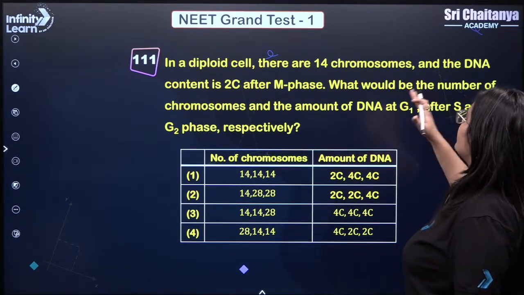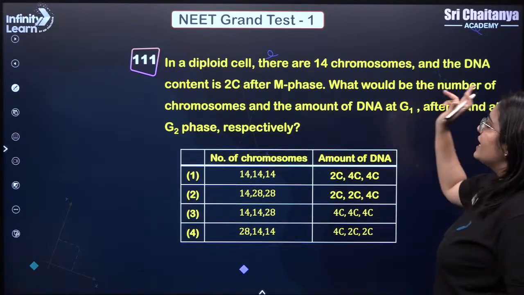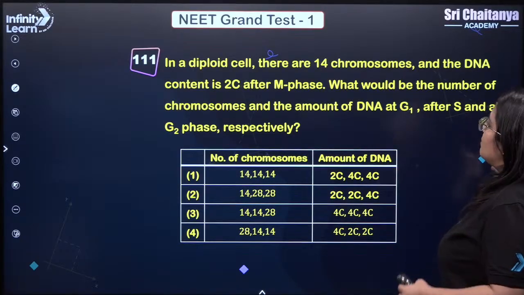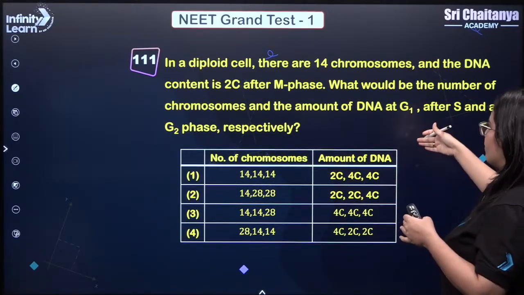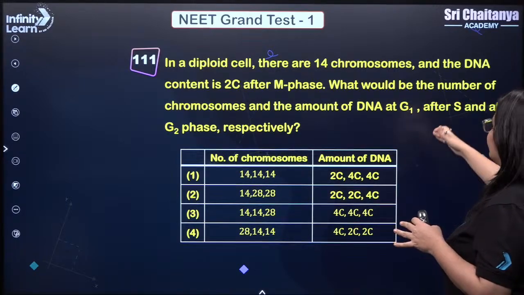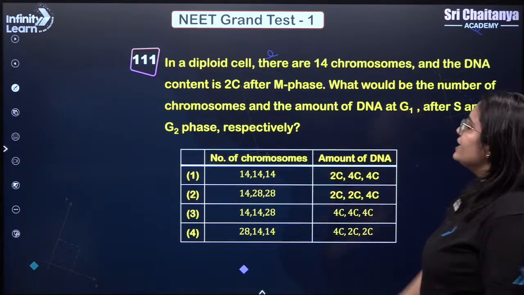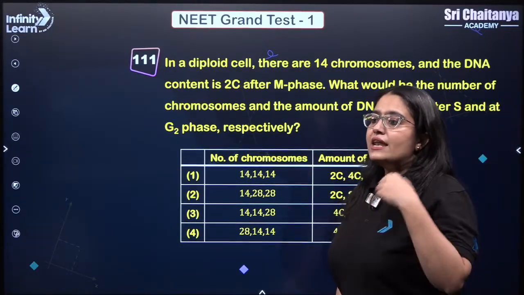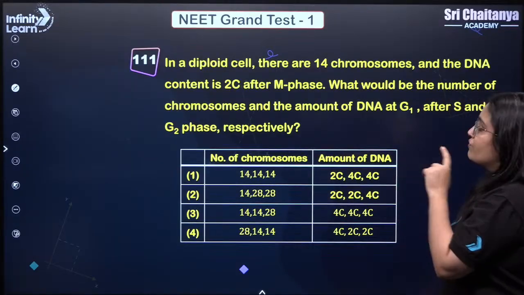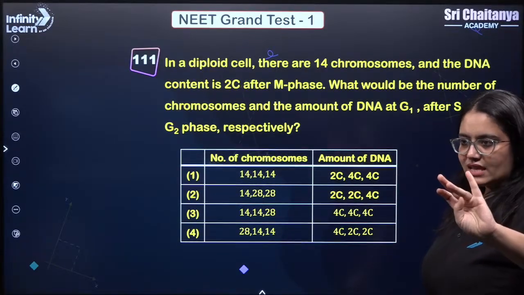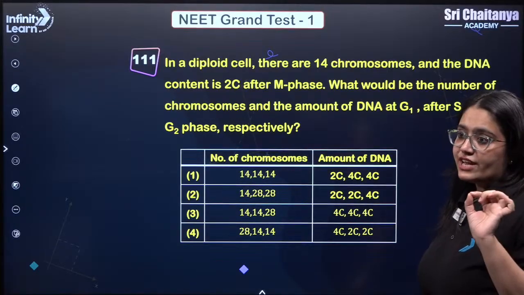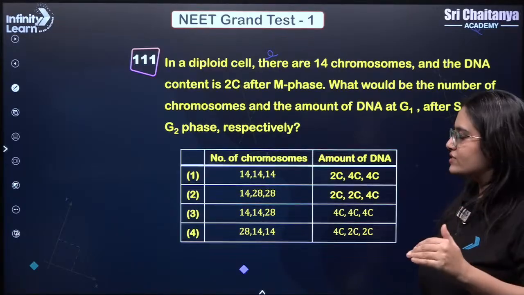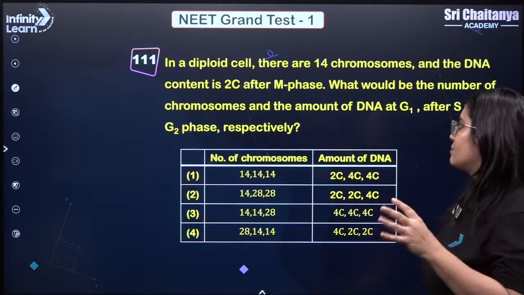Okay, this was an interesting question. In a diploid cell, there are 14 chromosomes and the DNA content is 2C after M phase. What would be the number of chromosomes and the amount of DNA at G1, after S and at G2 phases respectively? The one very important concept that you must remember is that the number of chromosomes will remain the same in G1, S and G2, because in S phase only the amount of DNA doubles. On this concept, repeatedly, we have seen questions coming in your NEET exam.